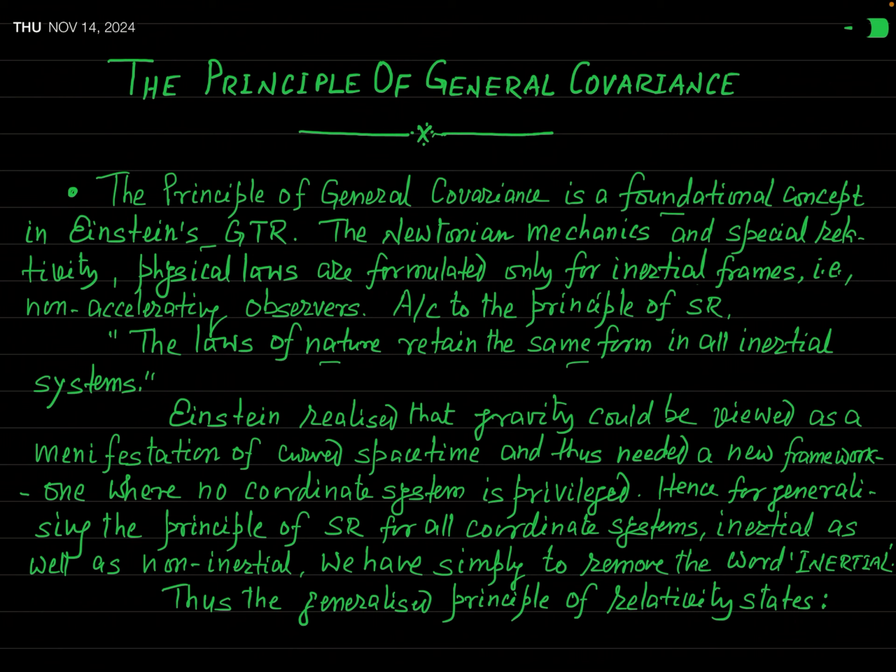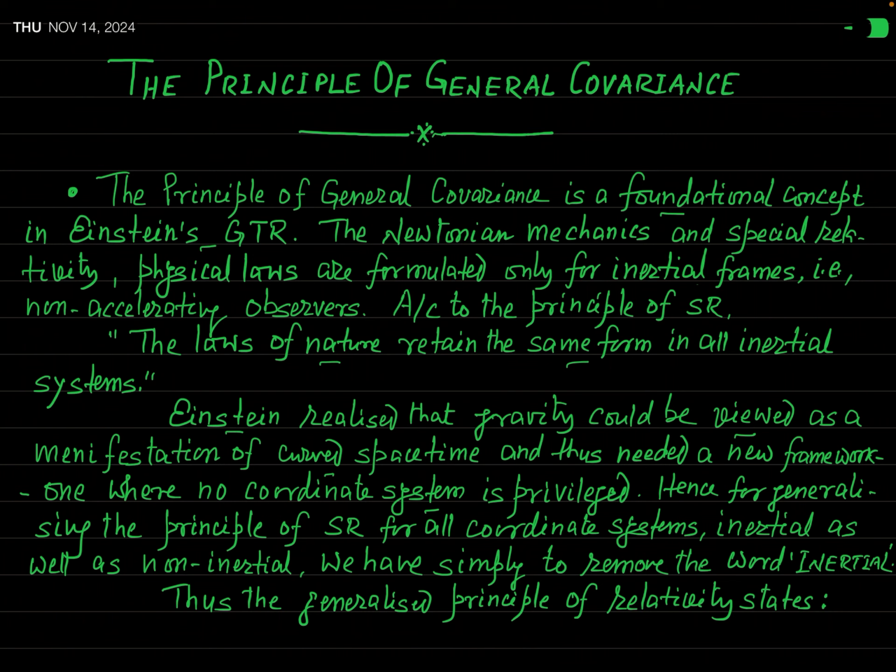But what will happen if you want to generalize this principle for all coordinate systems, that is, both inertial and non-inertial? In fact, this problem was felt by Einstein himself, and Einstein realized that gravity could be viewed as a manifestation of curved spacetime and thus needed a new framework, a framework where no coordinate system is privileged.